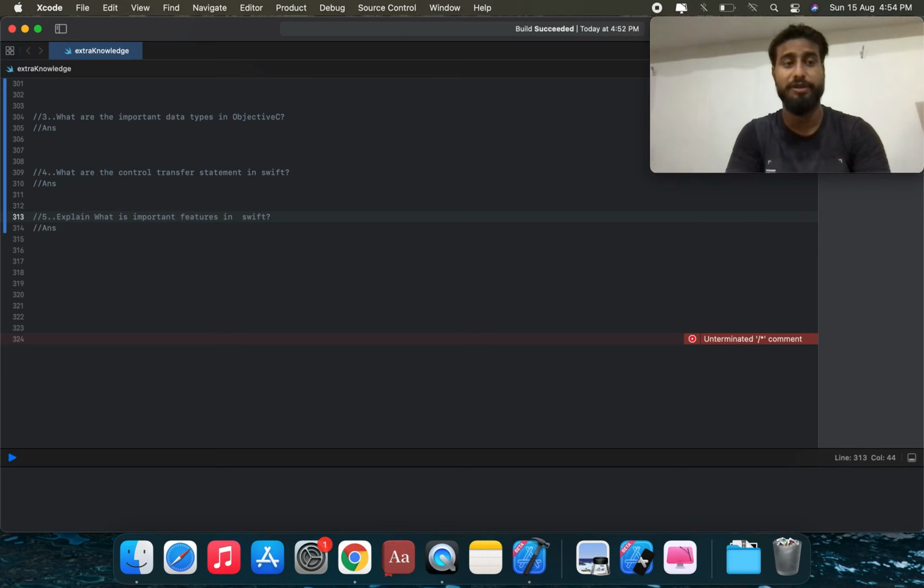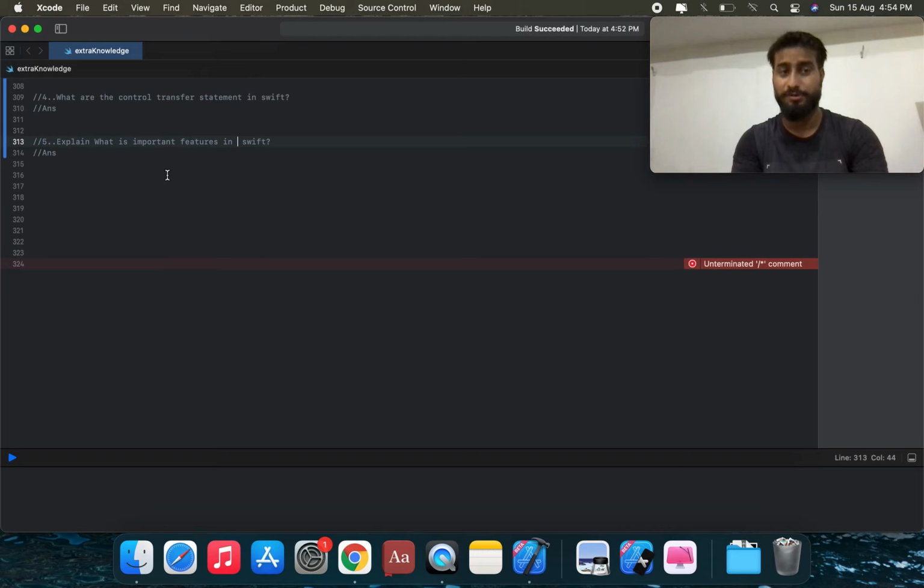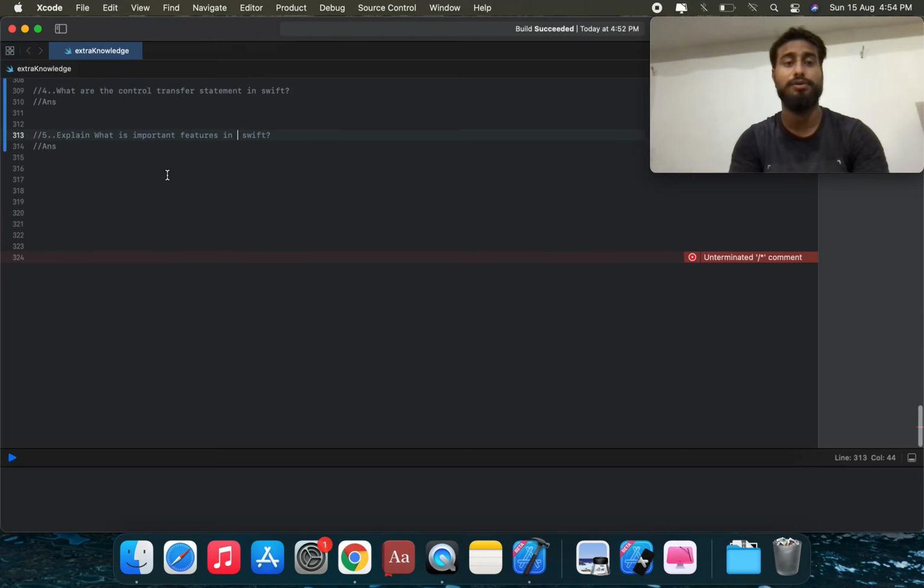Not required to use a semicolon, and enforced initializers in Swift, and safe by default, and less code, and forced unwrapping. Forced unwrapping is an important feature in Swift, and closures. Closures are the most important topic in the Swift programming language. And this is tuples, and tuples are super.